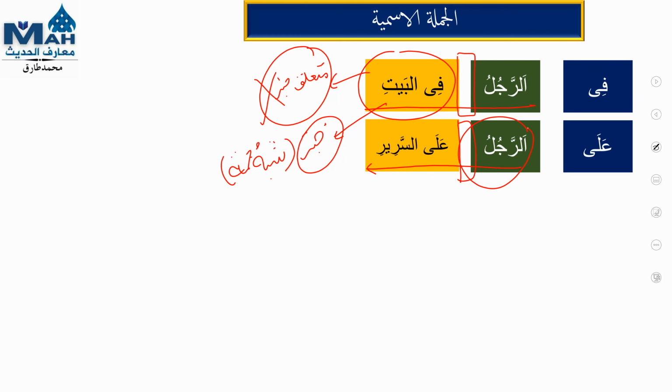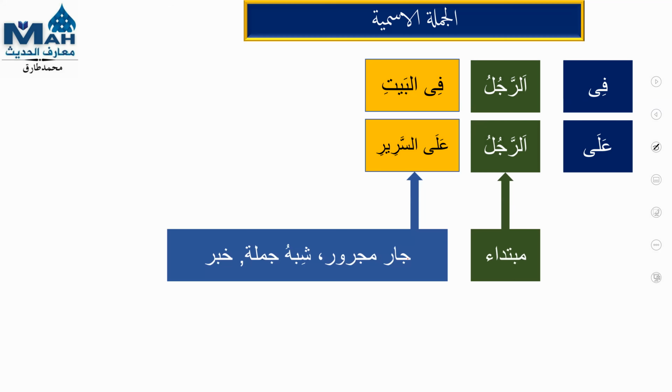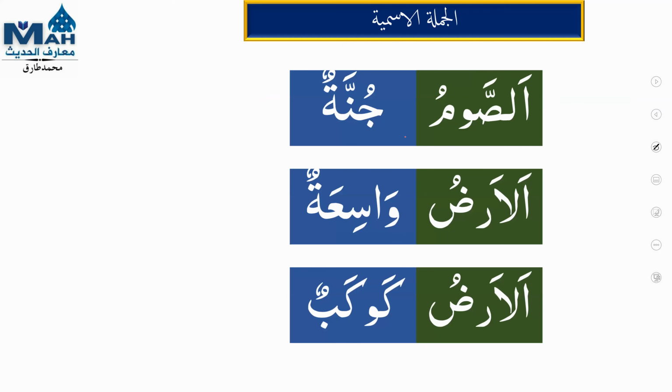So we learned today two things. One, when our khabar is jar majroor, shibhu jumla, it will be called muta'alliq khabar. If our khabar is not available, in that case, we'll say it is substitute khabar. So it is actually replacing the khabar. Next, we'll study these few things. I received some questions, so I want to explain here.